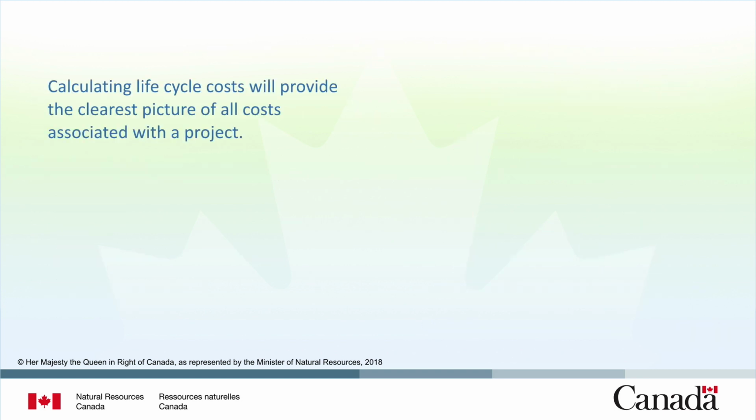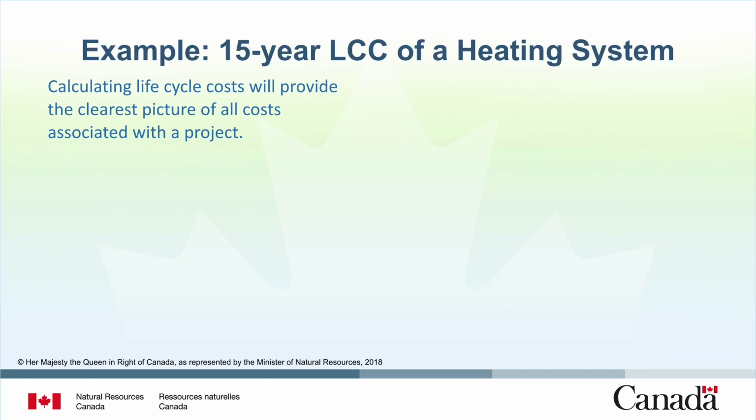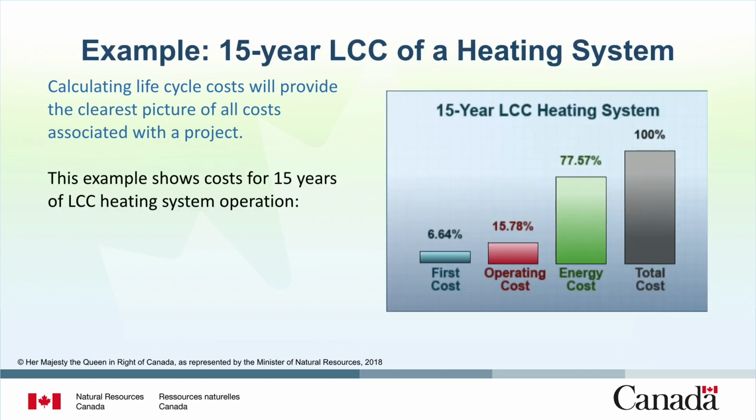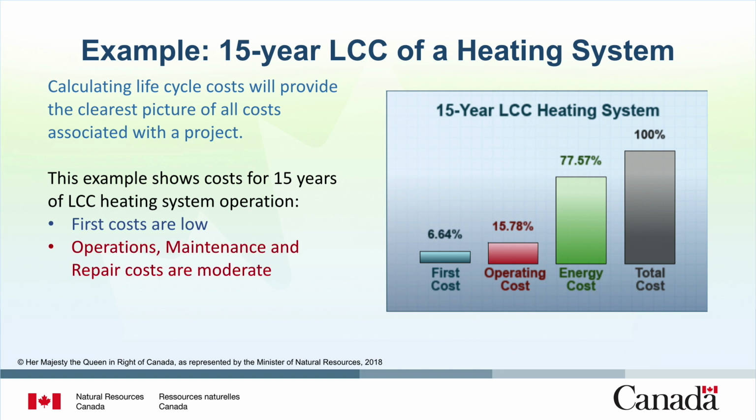Calculating life cycle costs will provide the clearest picture of all costs associated with a project. Let's look at an example of a heating system. The initial purchase cost of the system itself is only about 7% of the overall cost. Maintenance and repairs account for approximately 16% of the total costs, but over the 15-year period, energy consumption accounts for 78% of overall costs. You can see it is critical to understand all the costs associated with the life cycle of the project. First costs can often be just a small part of the bigger picture.